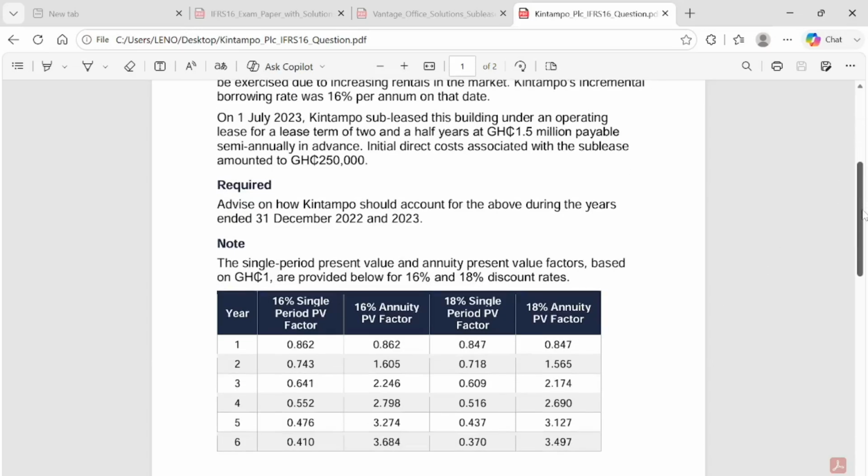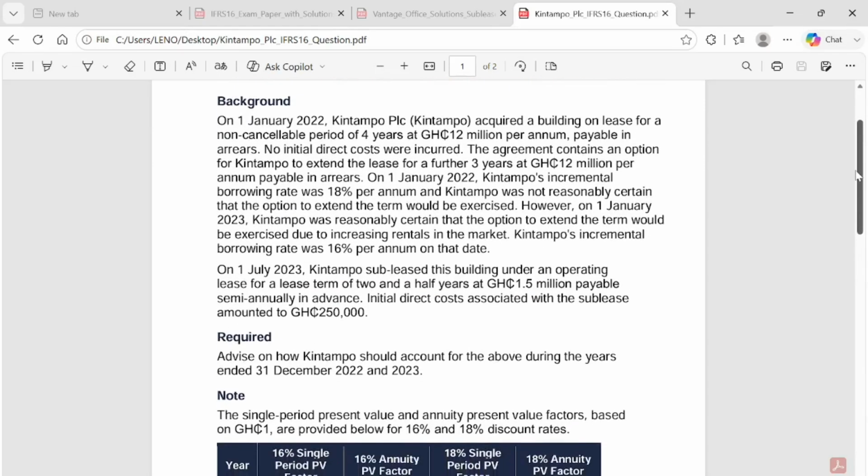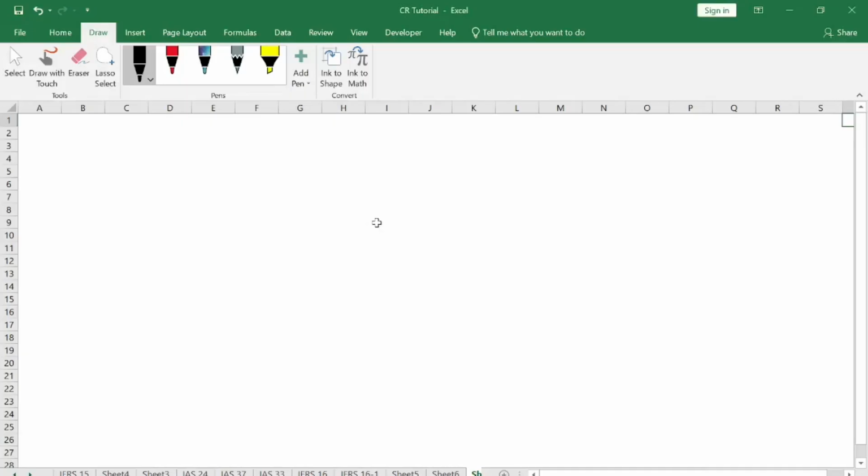Advice on how Kintampo should account for the above during the year ended 31st December 2022. Now, they've given us the table for annuity purposes, so you will consider all that in your solutions. All right, so this is the question. Let us go to the board and summarize it. The company name is Kintampo PLC.